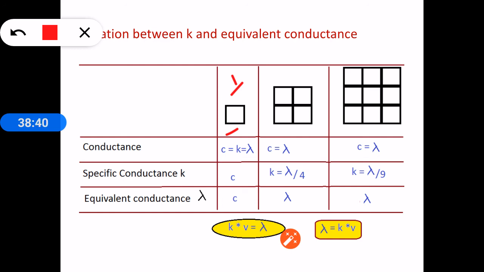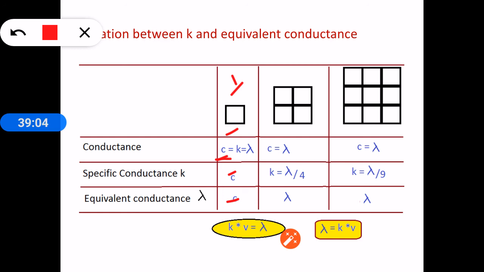The conductance obtained for this solution, let us take it as C. This measured conductance is equal to the specific conductance K, because the volume of the solution is 1 cc, and it is also equal to the equivalent conductance, because the amount of substance present is 1 gram equivalent weight.